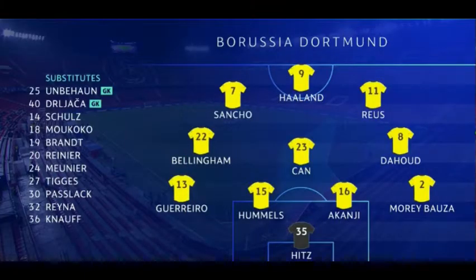So here's the team lineup for you. For Dortmund, we have Hitz in goal, Guerrero, Hummels, Akanji, and Morey in defense. In midfield, we have Bellingham, Can, and Dahoud, and up front, we have Sancho, Haaland, and Reus.